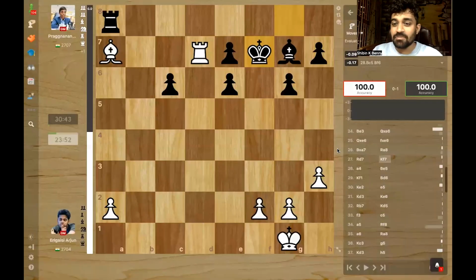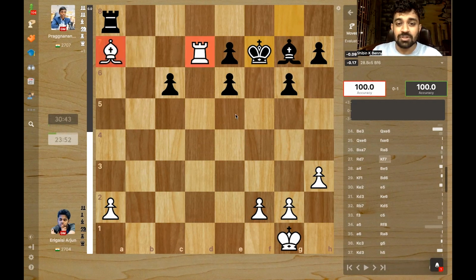In the second game, Pragg was in a must-win situation. And very few people would have counted on Pragg to win with black to level the match. That too in a classical game. Here, Pragg got this nice position, but Arjun has an active rook and bishop. Pragg is up by a pawn, but the pawns are doubled.